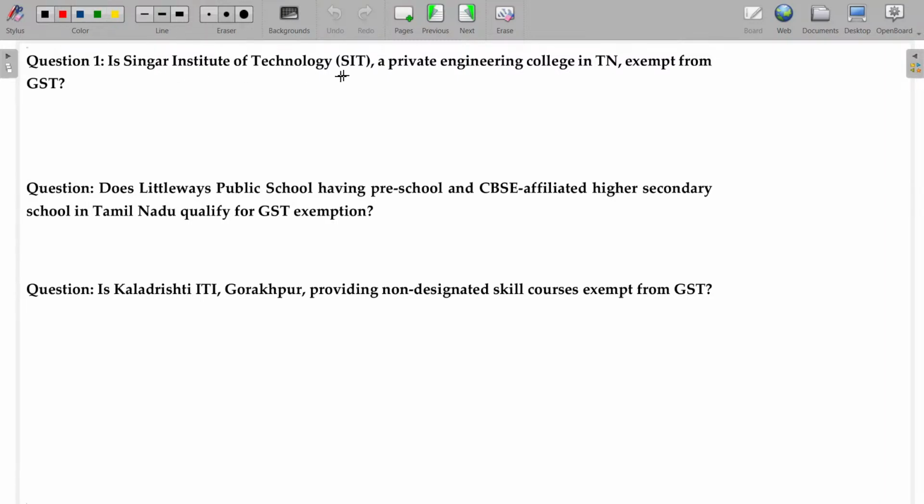Is Singer Institute of Technology, a private engineering college in Tamil Nadu, exempt from GST? Yes. Engineering colleges are exempt. They award that BE degree and whatever the degree may be. Does Little Ways Public School, having preschool, a CBSE affiliated higher secondary school in Tamil Nadu, qualify for GST exemption? Yes.